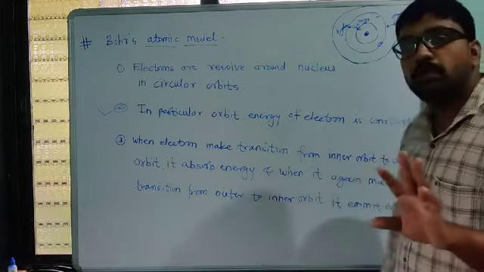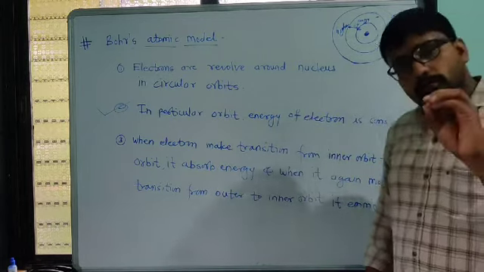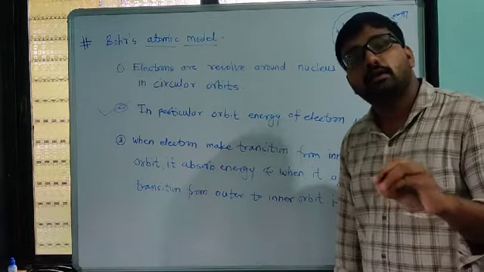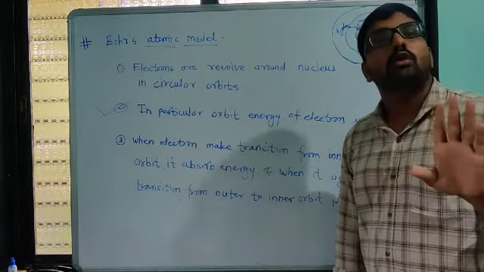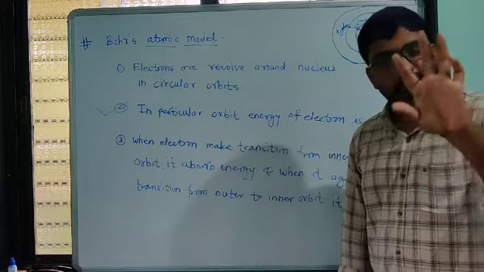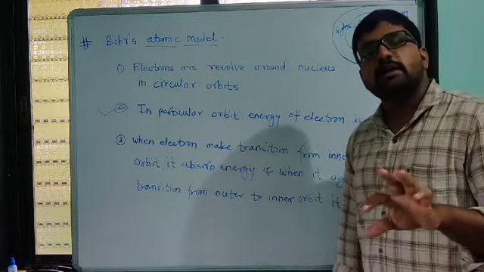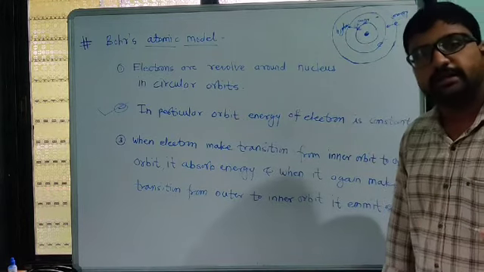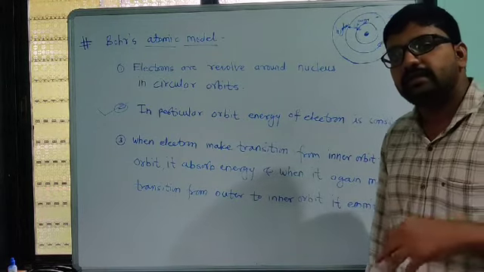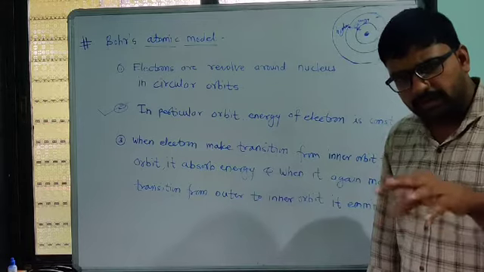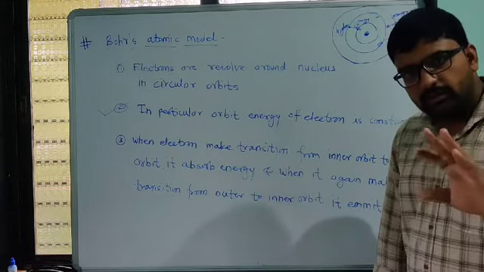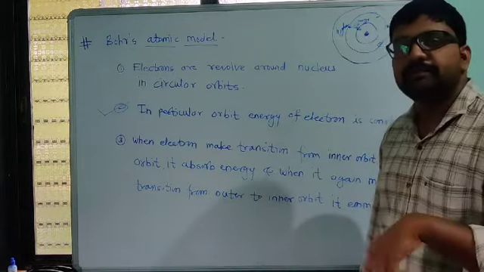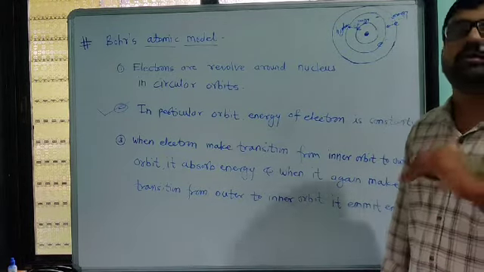Rutherford's atomic model only tells us that the electrons revolve around the nucleus in circular orbits. But according to the law of physics, when any charged object revolves in a circular path, it emits energy. As it emits energy, after some time the energy of that electron will be lost, because it continuously decreases, and the atom will collapse.